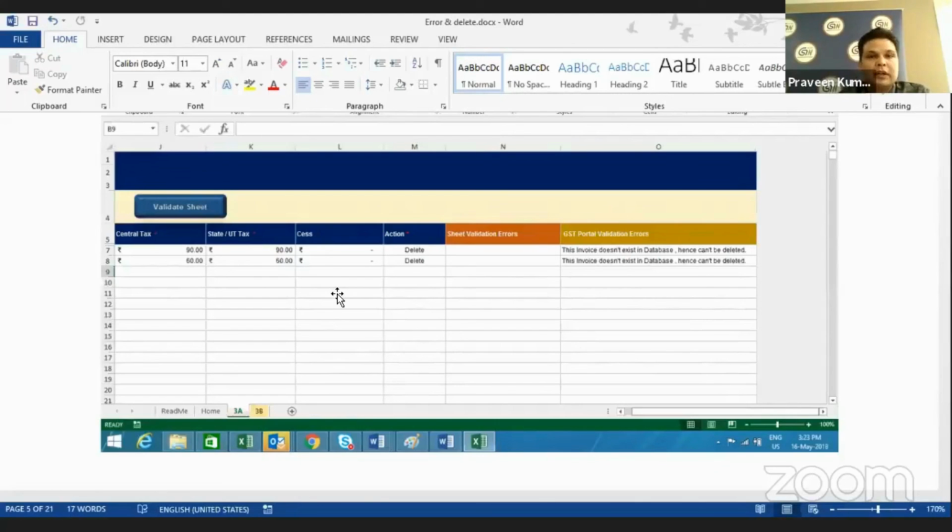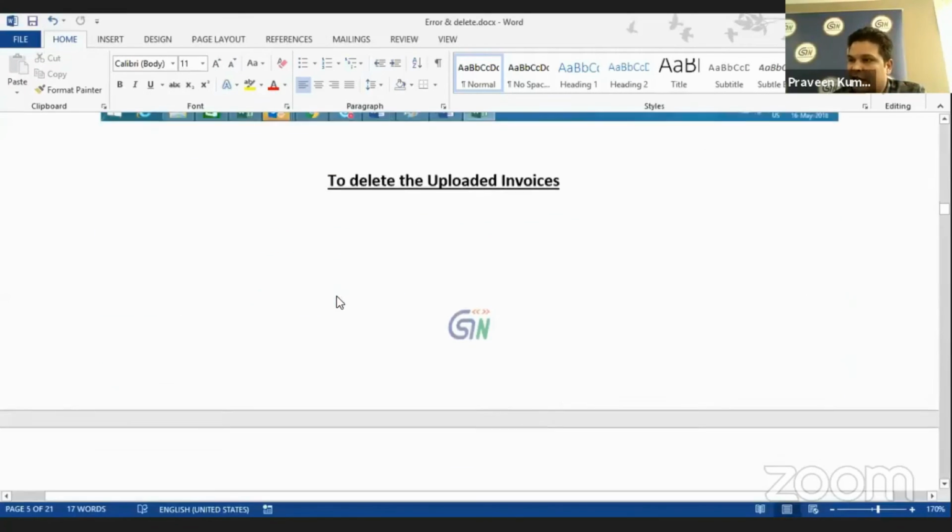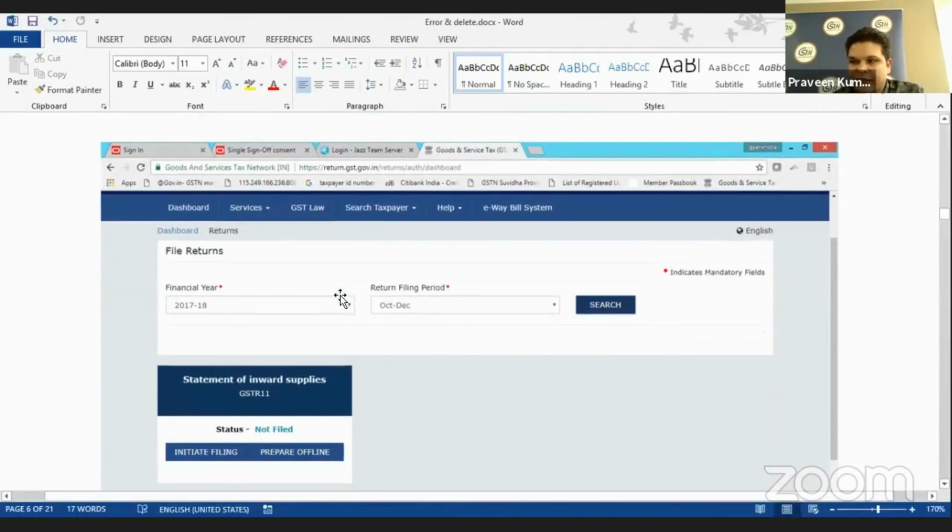Now, quickly again, from the demand we have had from many of the embassies, sir, how to delete those invoices which have been uploaded. So let me show you. It is the screen I have just created for you. You just need very, very simple steps for this. Once you are logged in, click on the return dashboard, come onto this return dashboard, click on this prepare offline.